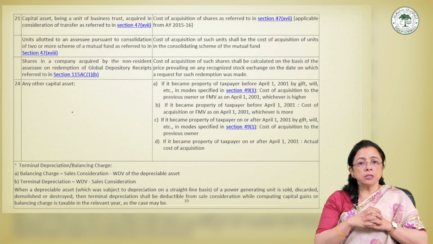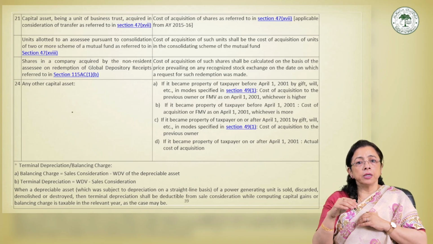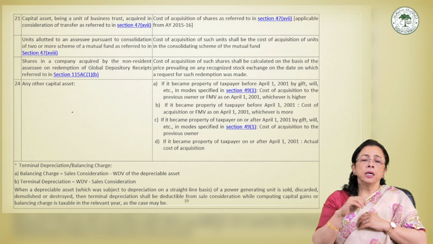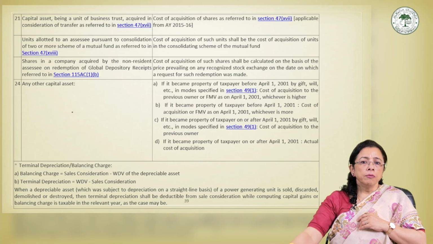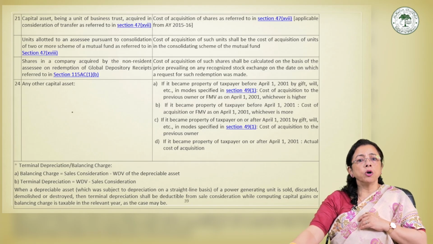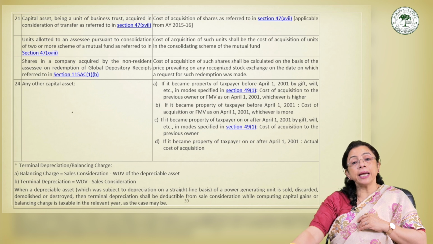So for assets which are not specifically covered under the special provisions, the Income Tax Act provides a general rule. They take into consideration the date of acquisition and mode of acquisition. These are the 2 points to be taken into consideration in order to decide upon the COA of anything.